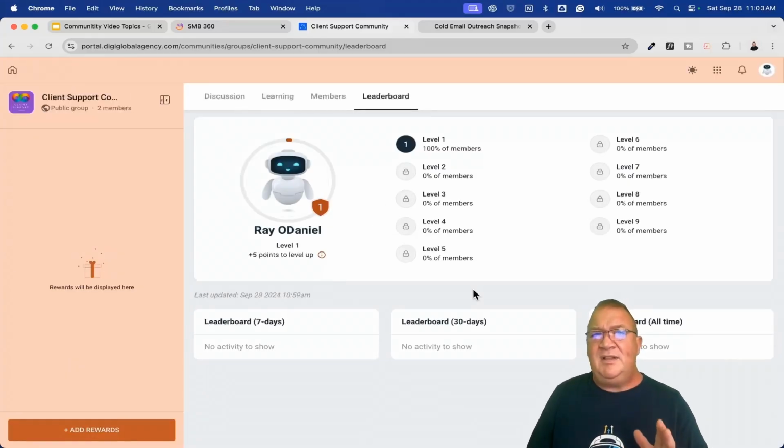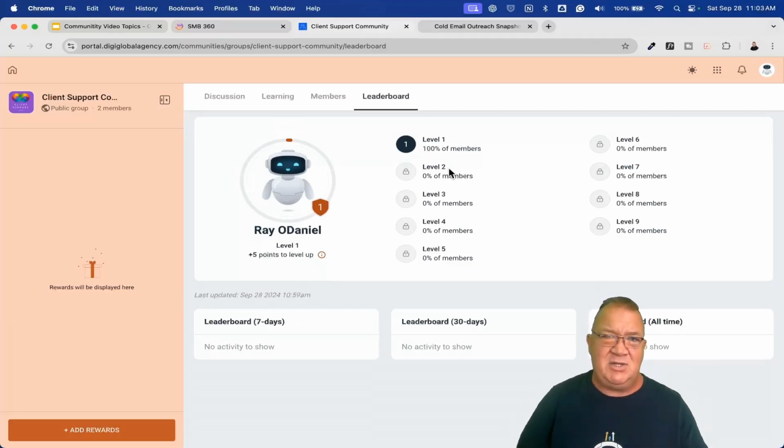Now, one of the things I want to do is go back into the group settings here. One of the things you can control is how these levels are labeled. So this is level 1, level 2. You don't have to call them that. For every level, you can give it a different name. Level 1 is newbie. Level 2 is stud. Level 3 is whatever. All the way up to level 9, which is like Supreme Master or something like that. So people can actually get Supreme Master level if they get 33,000 comments. It's just a way to make it more fun, so you don't have to keep it as level 1, level 2. You can customize that, and I'm going to show you where you can do that.